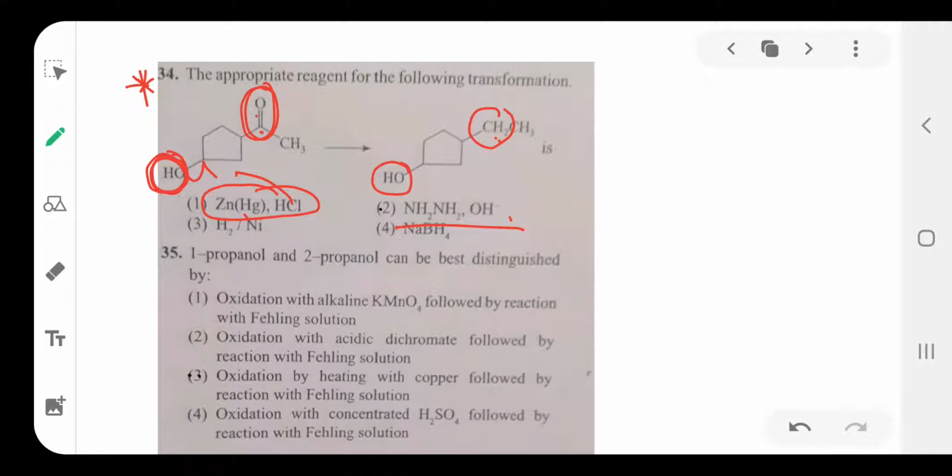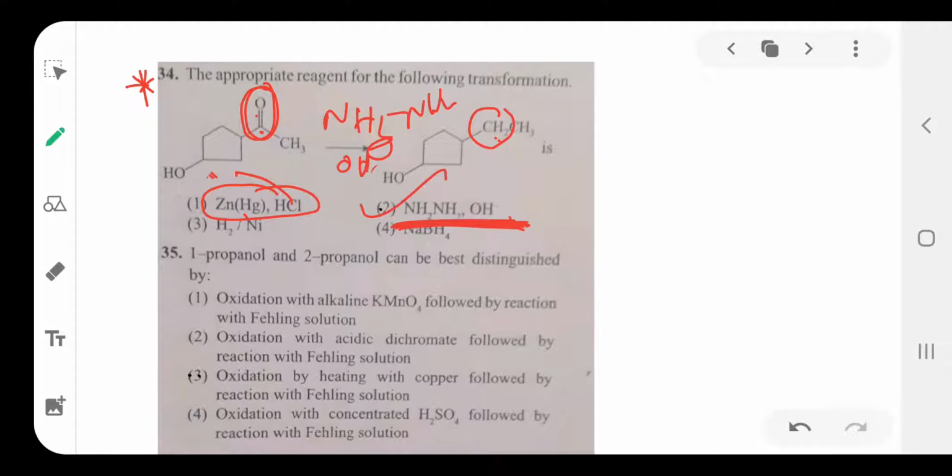But here OH is not changing, meaning the OH group is not reacted with Cl. That means zinc amalgam is not used for this process. Here hydrazine and alkali is used. So in this process the OH is not replaced. If instead of hydrazine and alkali, zinc amalgam is there, then the OH group would also be replaced by chlorine. Here Cl will come, but in the product Cl is not coming. OH is not changing. That's why hydrazine and alkali is used as the correct reagent.